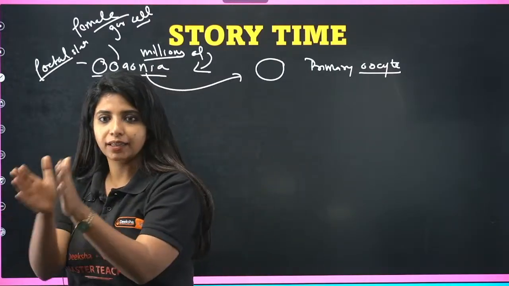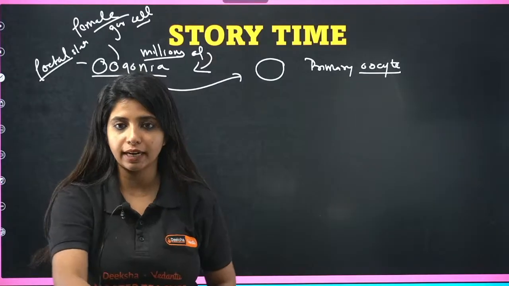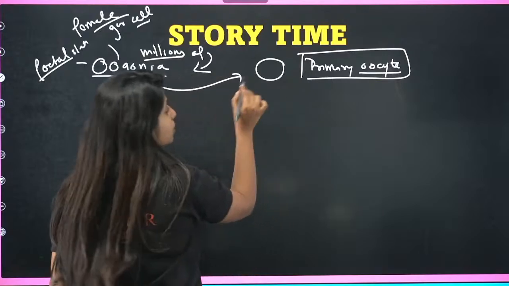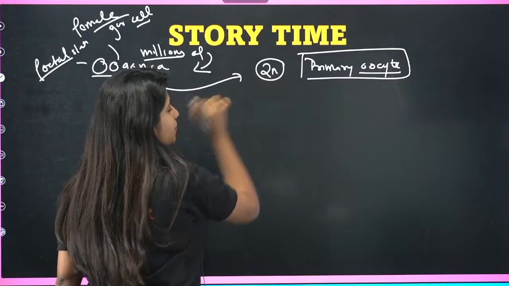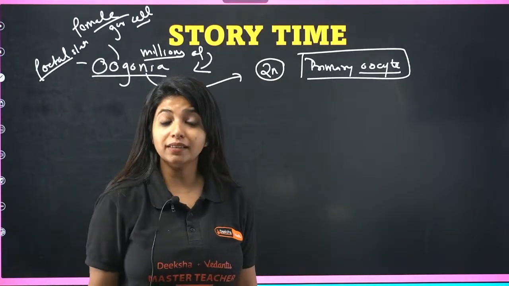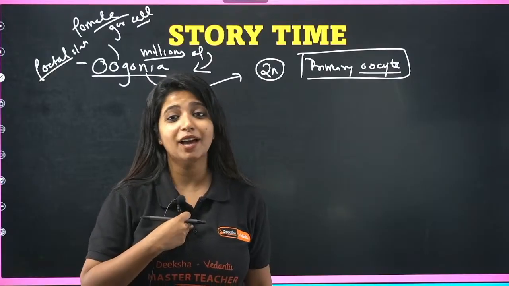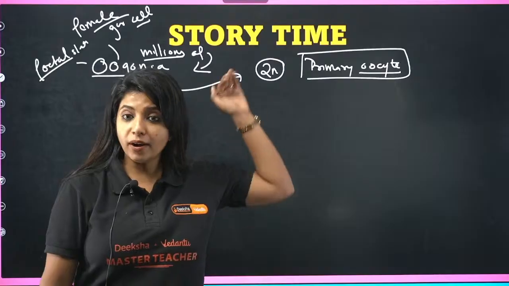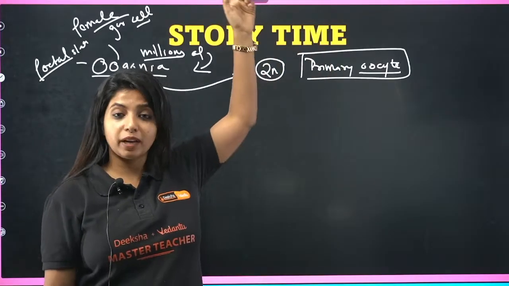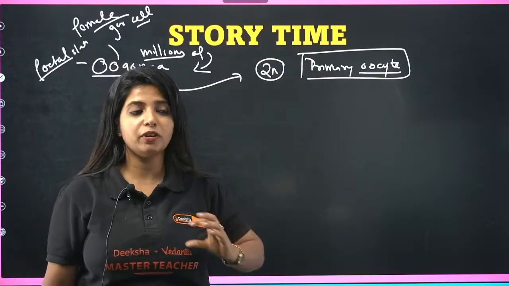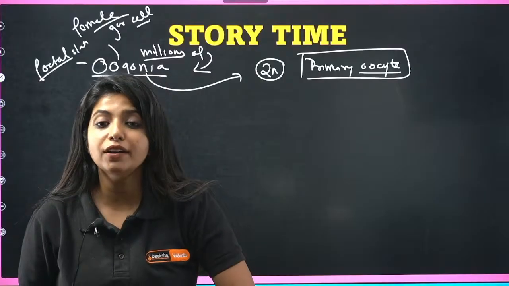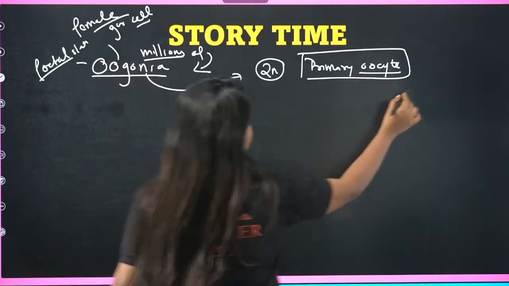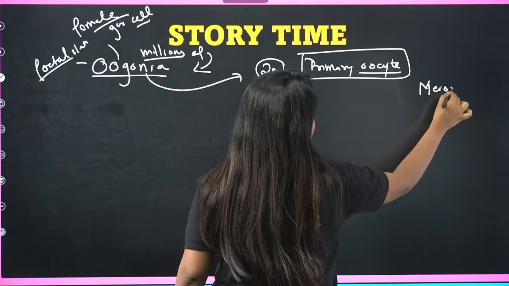This one differentiated to form what? The primary oocyte. What is the number of chromosomes over here? 2n. The primary oocyte said, I want to become an ovum. And we all know how things work. When something becomes a primary spermatocyte, the next thing is that it had to undergo a division. What was the division? It was known as meiosis.